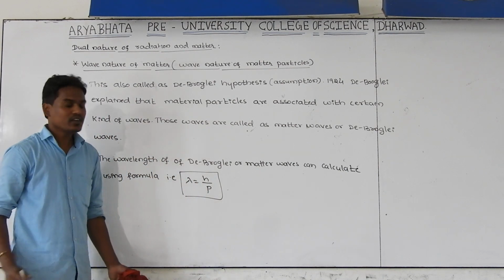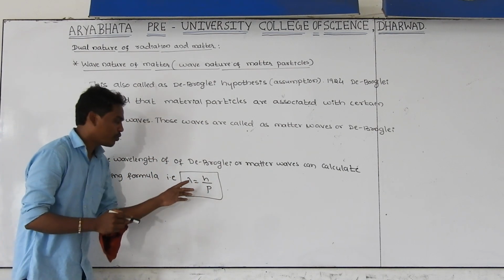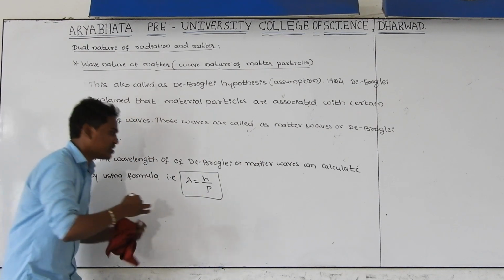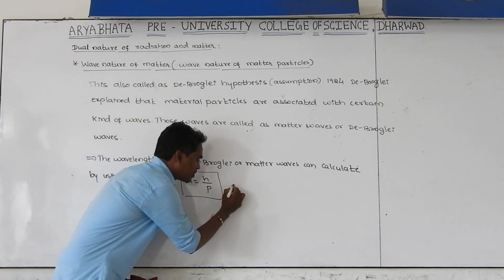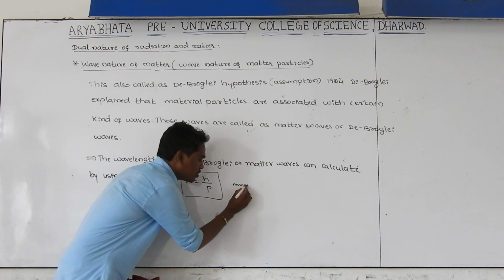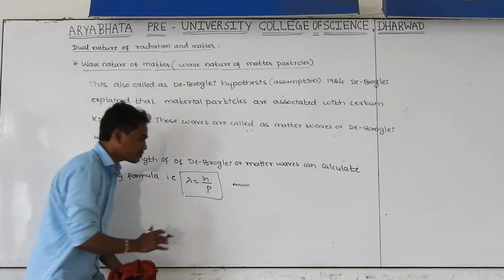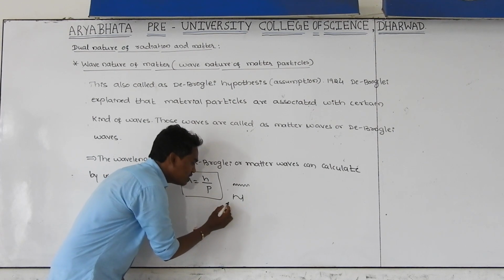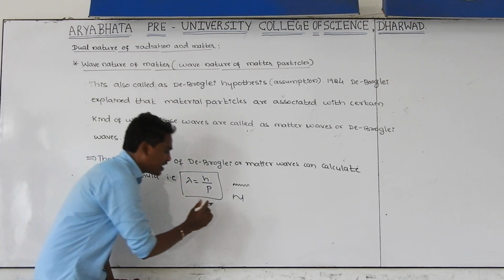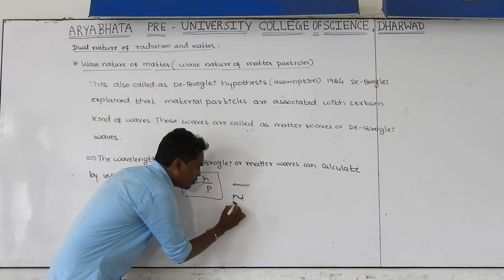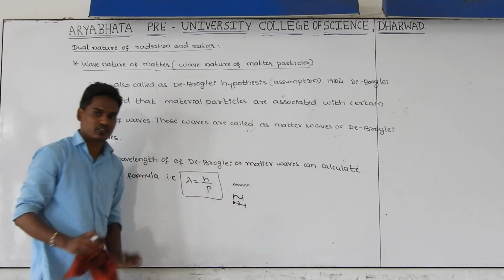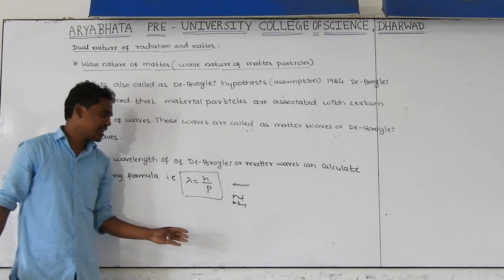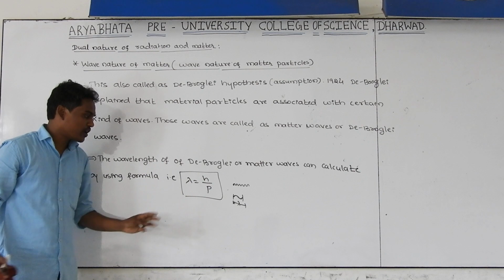This is the theoretical formula. By using this formula, we are going to find out the wavelength of these de Broglie waves or matter waves. For example, let us consider the smallest particle. It is moving in the form of waves. These waves are called matter waves. The wavelength is the length of one wave. What is one wave here? One crest and one trough together we call one wave. The length of one wave is called wavelength. The wavelength of matter waves can be calculated by using this theoretical formula.